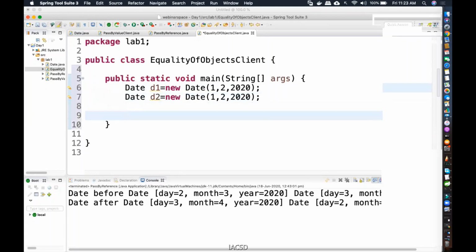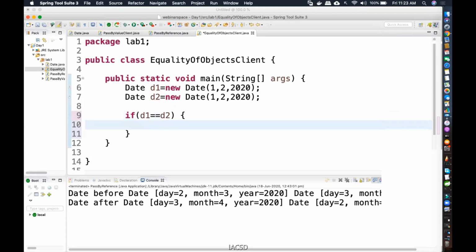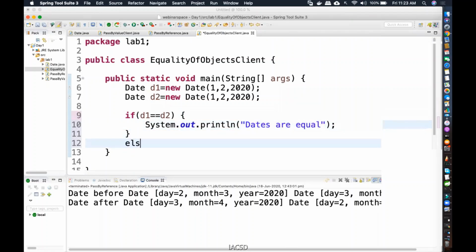And now I'm writing if d1 == d2. I'm checking d1 equal to d2. And then I'm writing sysout. You remember the shortcut for writing System.out.println is sysout, Ctrl+Space. Over here I'm writing "dates are equal", and in the else part, I'm writing "dates are not equal".